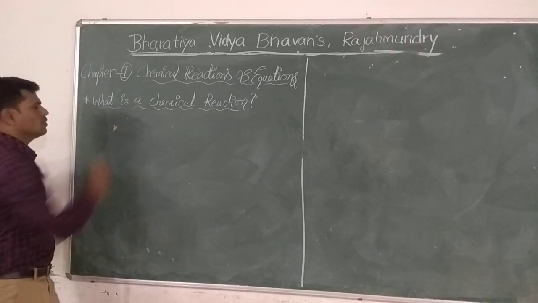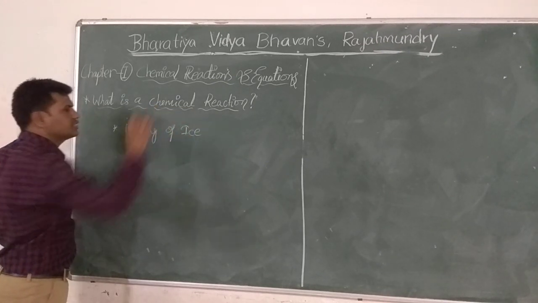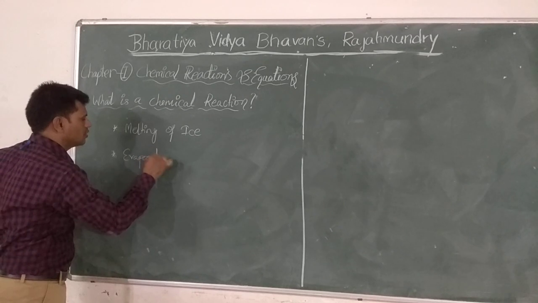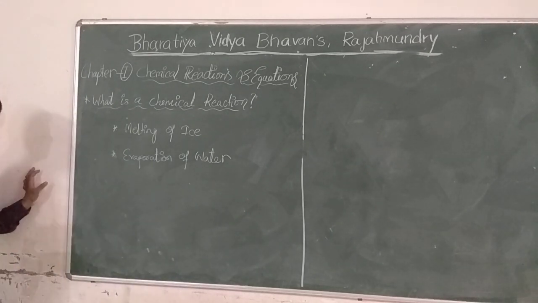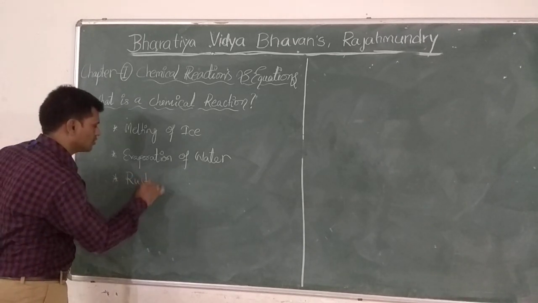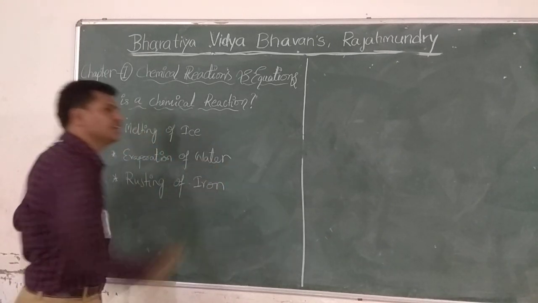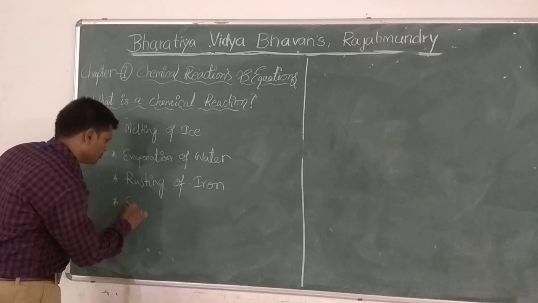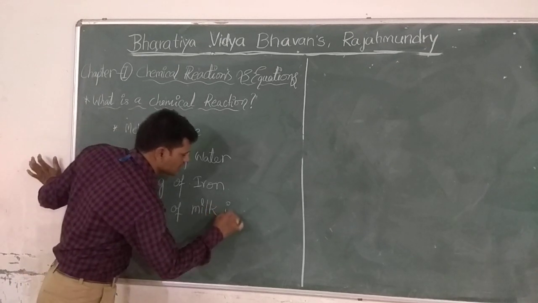See, all of you. Melting of ice, evaporation of water, and the third one is rusting of iron, souring of milk in summer.